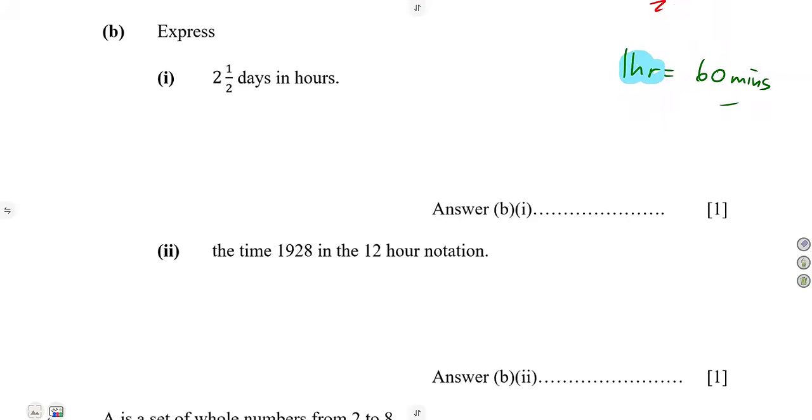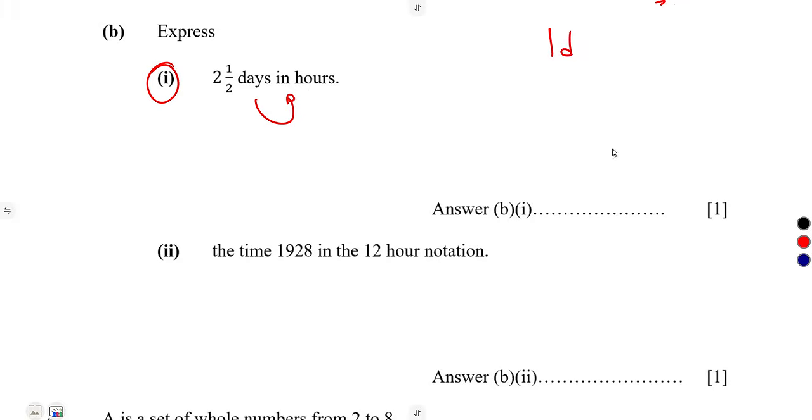Then B, you're given to express 2.5 days in hours. A single day has got how many hours? A single day has got 24 hours, remember.